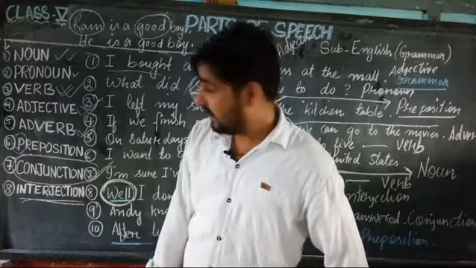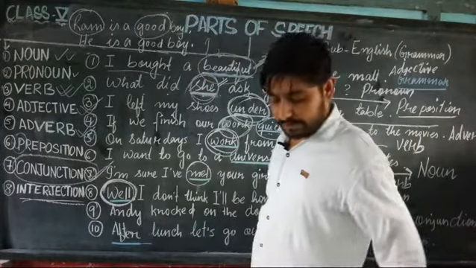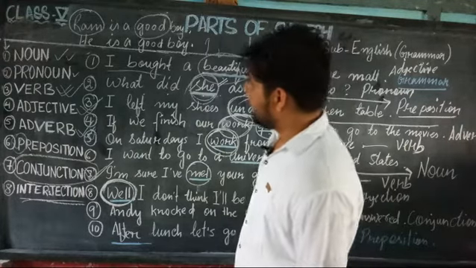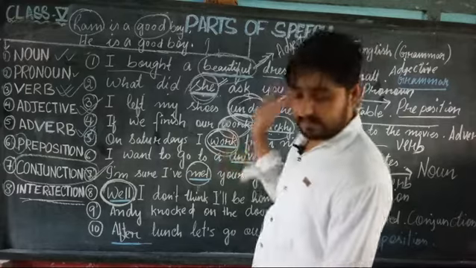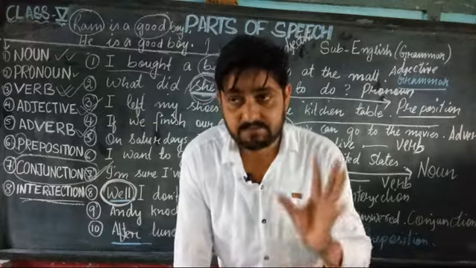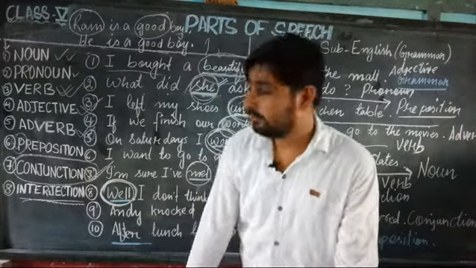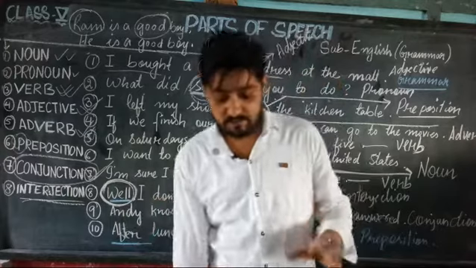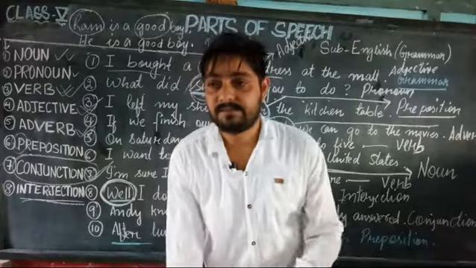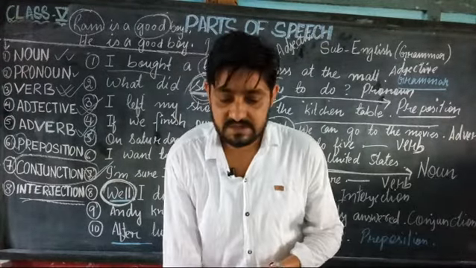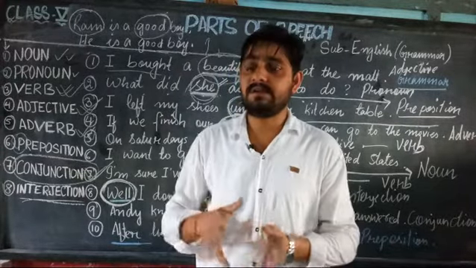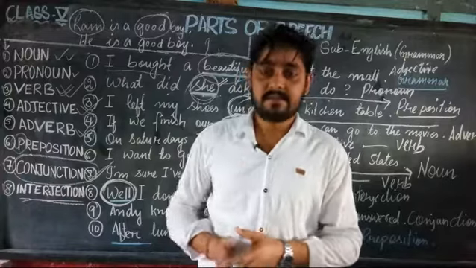So this is how you can identify the parts of speech in any sentence. So we completed these parts of speech, and you remember that there are 8 parts of speech, and all those 8 parts of speech are very, very important to learn English grammar. So you must know these definitions, as well as what type of words come in each, and what type of work it does in a sentence.